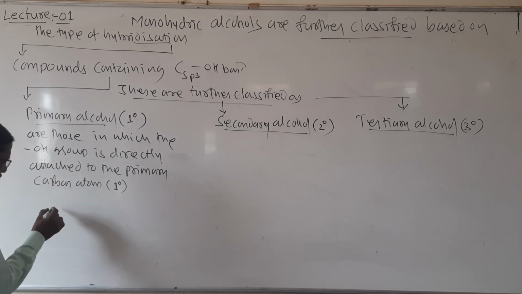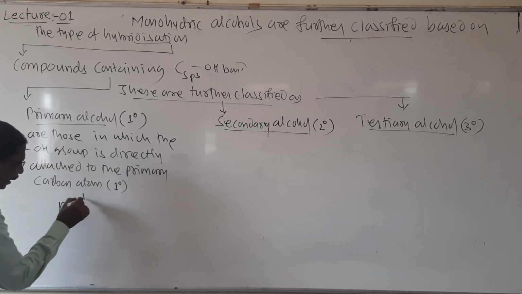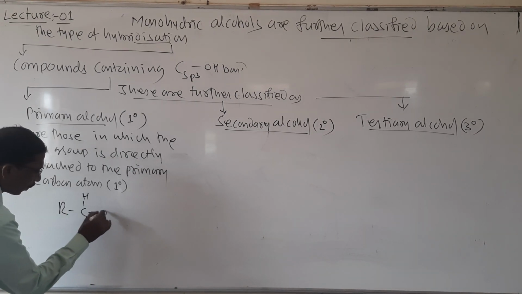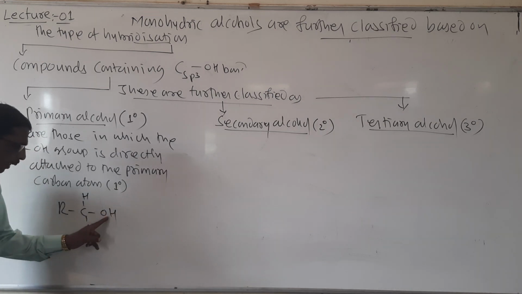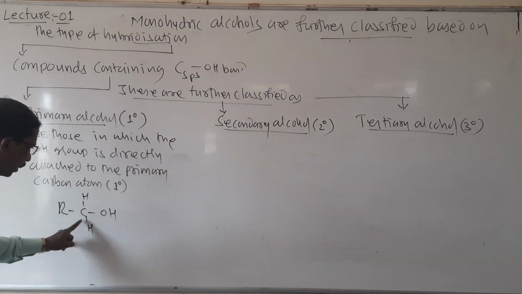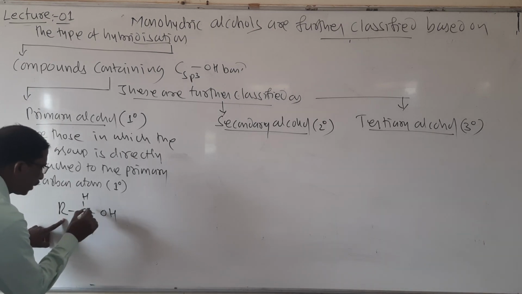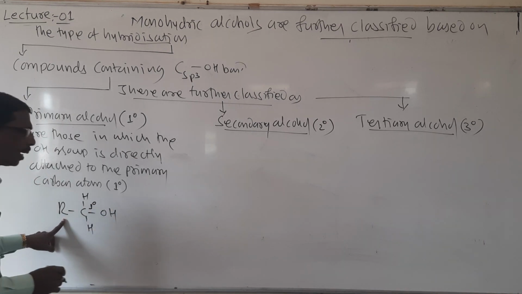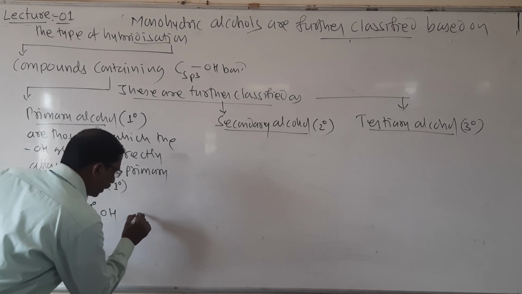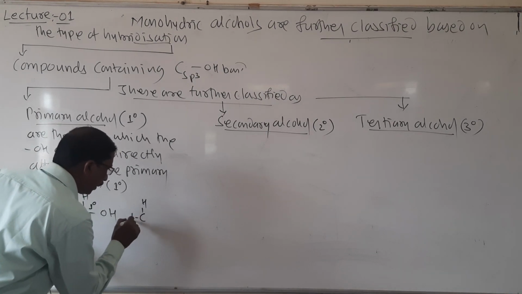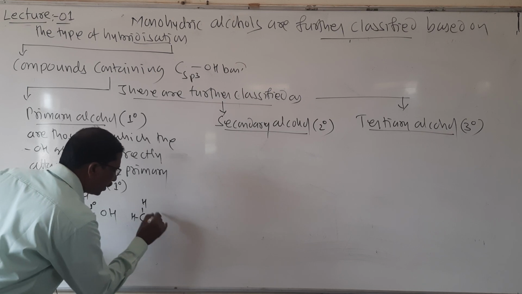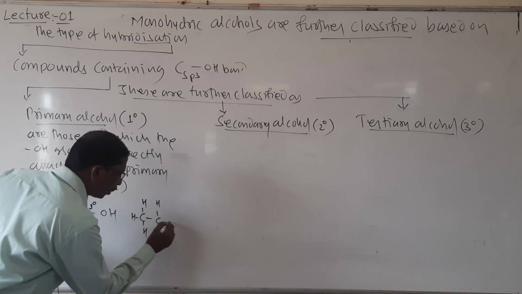I will show here. Look here students, R, CH2, OH. So this OH is attached to this carbon atom, and this carbon atom is linked with only one carbon. So this carbon is called a primary carbon. I will write an example here. Look here, CH3, CH2, OH.